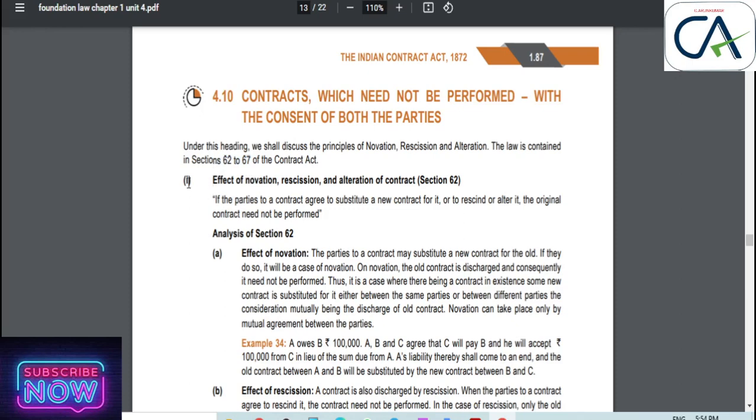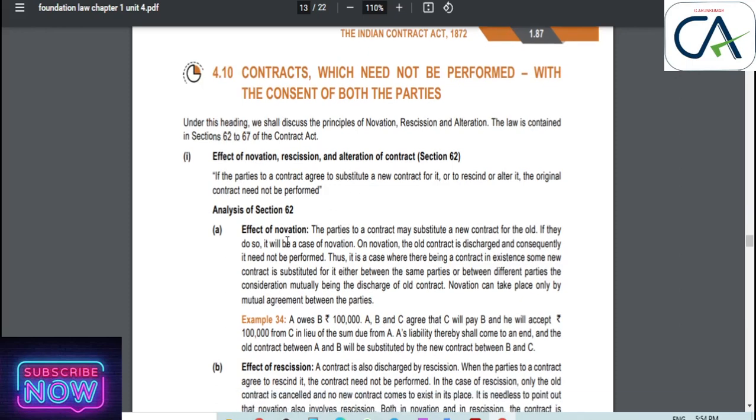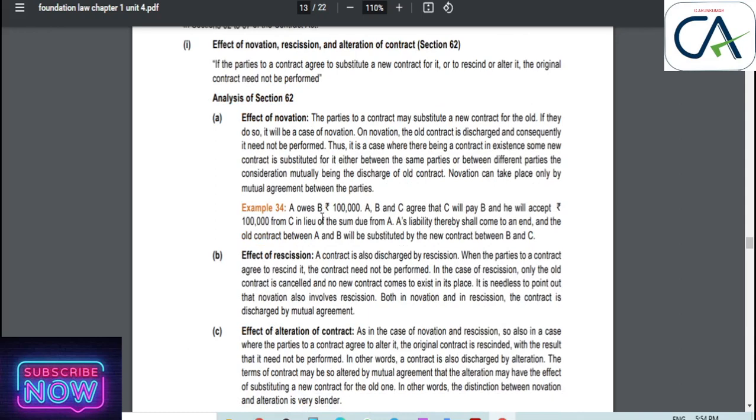We can see section 62, effect of novation, rescission and alteration of a contract. In this case, both the parties agree to discharge the contract and they will not perform it, by mutual agreement. Novation means, for example, A owes B 1 lakh.